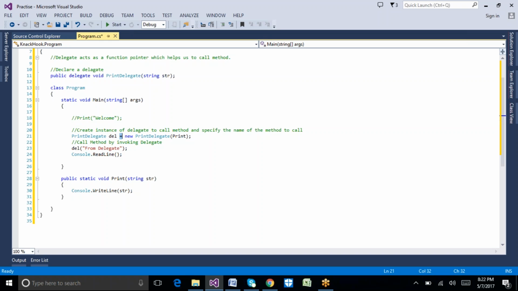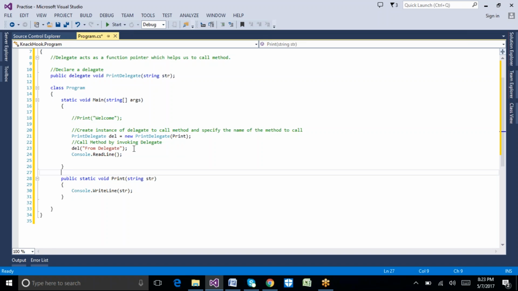So how does it identify that only this particular print method can be called? While declaring the delegate, we declare the delegate with the input parameter as a string parameter, and at the same time while creating the object for our delegate, we pass our method name. Which method name do we pass? The print method name. That's why it identifies that it is going to call this print method.